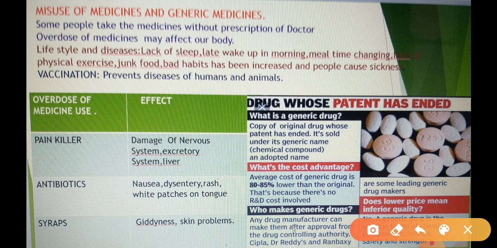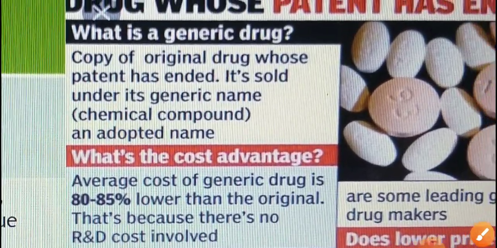Generic medical stores are there in every town. These medicines are not so costly, and they are good for our health also. The production cost of these medicines is very low due to fewer expenses on research, as their formula is readily available. So they are called generic medicines. So you can see more about the generic medicines.